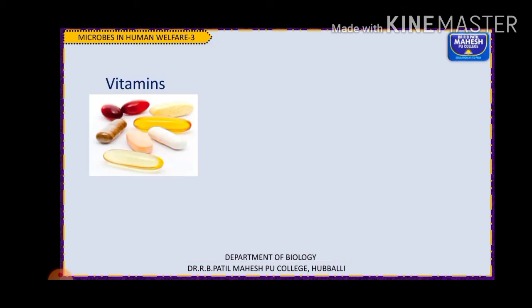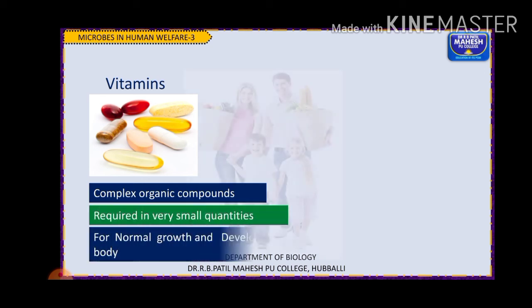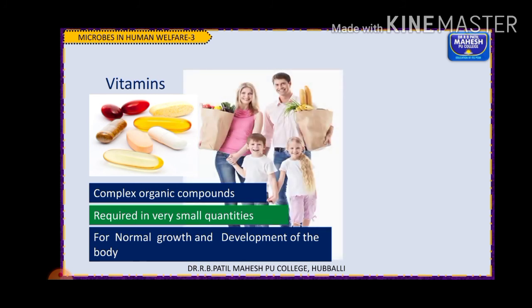Next, there are different vitamins which are used medicinally. Vitamins are complex organic compounds required in very small quantities, for the normal growth and development of the body.